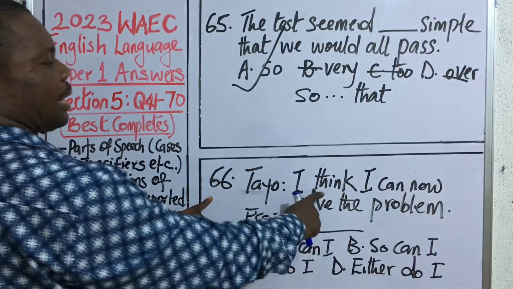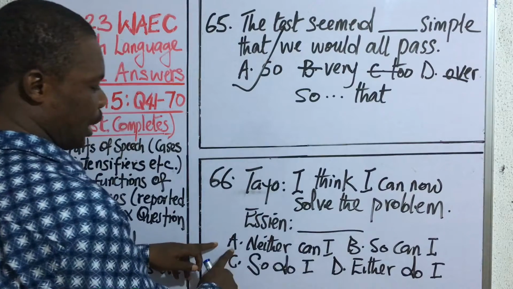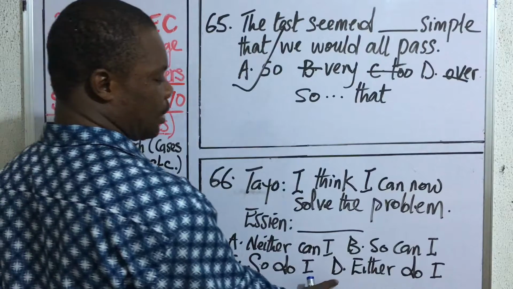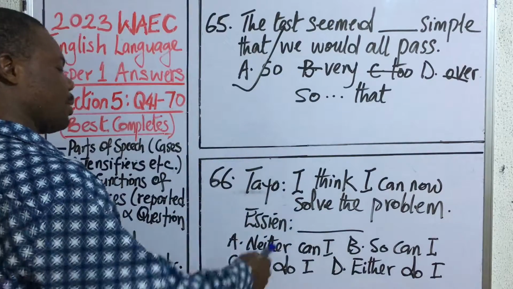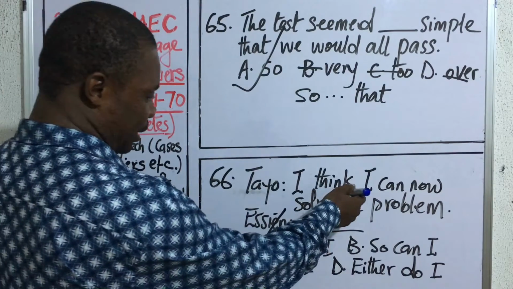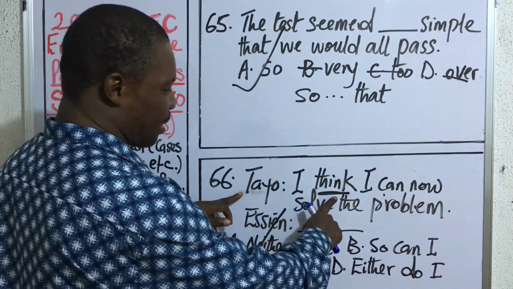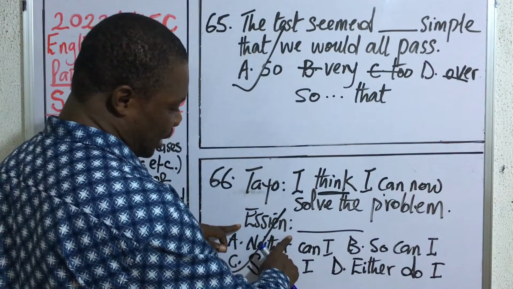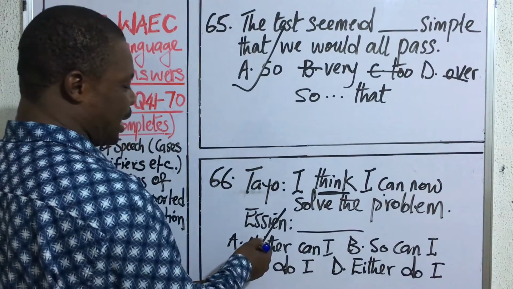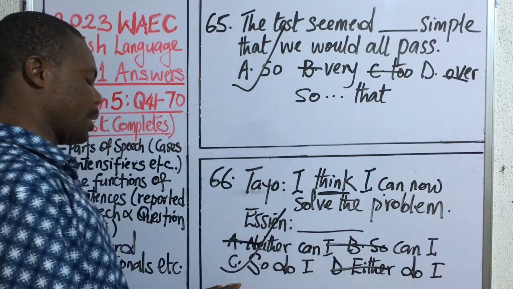Question 66. I think I can now solve the problem. Essien, dash. A. Neither can I. B. So can I. C. So do I. D. Either do I. The correct answer to this question is C. So do I. The verb that we are considering in this expression is think. It's not can. So if Tayo is saying I think, then Essien would say I do also think. So the correct answer is so do I. It's not neither can I or so can I or either can I. C is the correct answer.